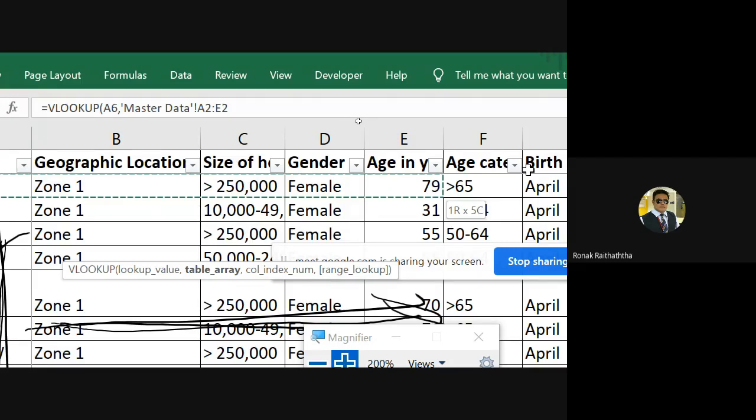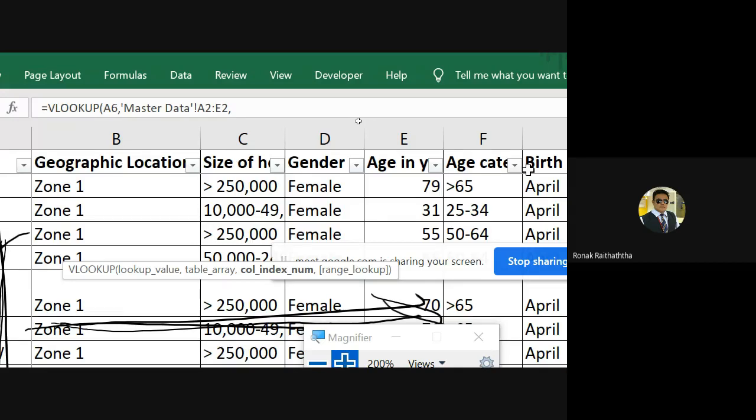Now you would be pressing the comma to go to the next parameter. I am still there in the master data. I haven't gone anywhere. Then it asks me what is the column index number. That's the third parameter, you can check it over there on the formula tip. That's the third parameter of the formula, column index number. Now this is the number of the column where age is written.